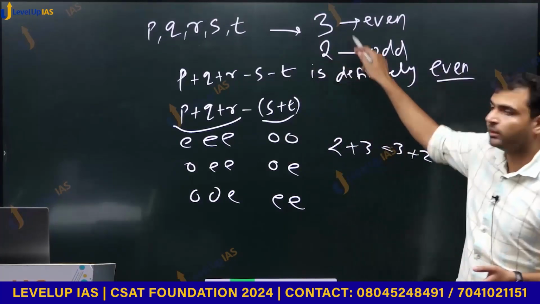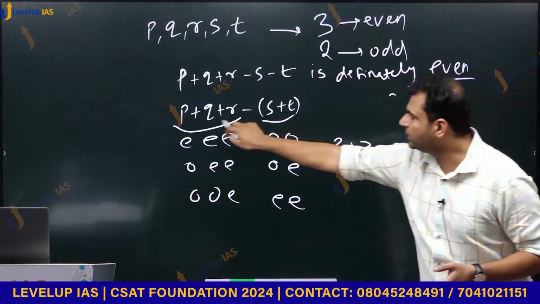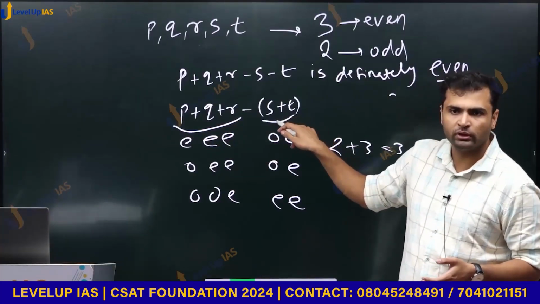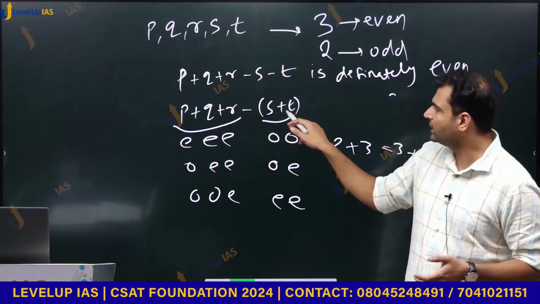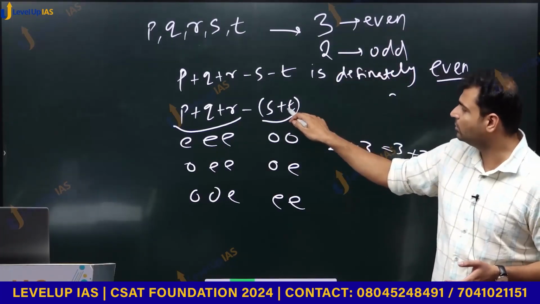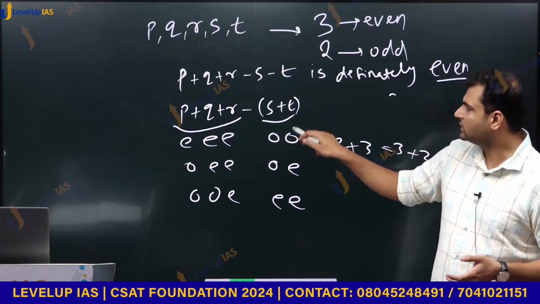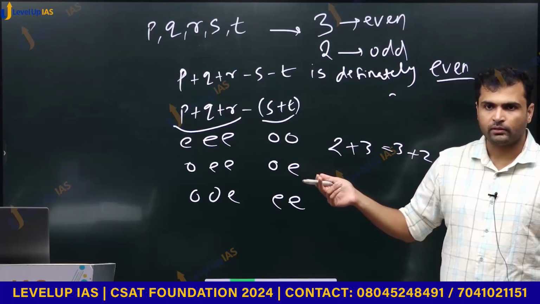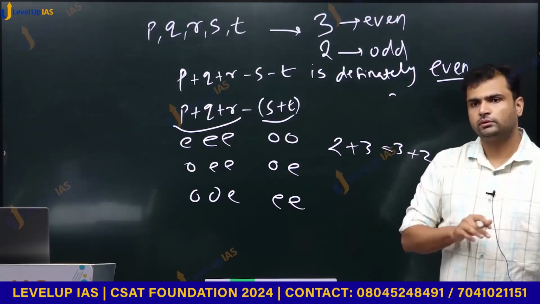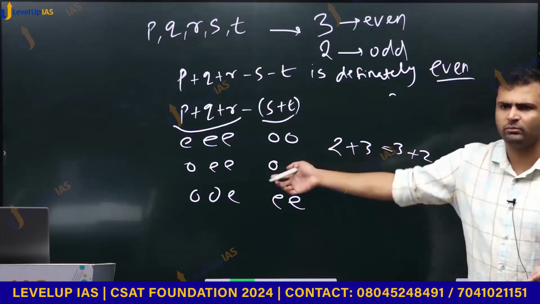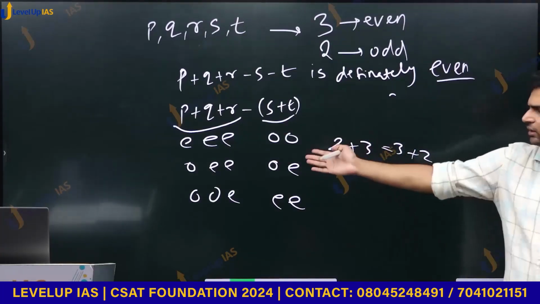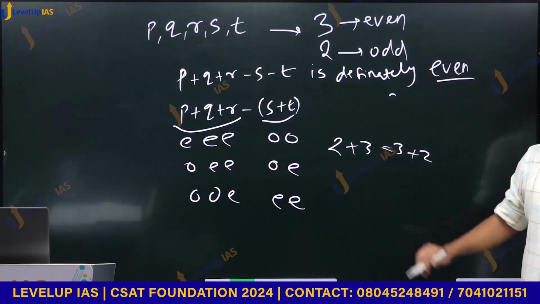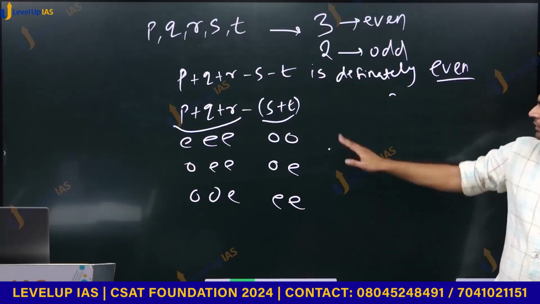First, we have 2 odd numbers and 3 even numbers, and we have 3 that are similar, coming with the same sign, and here in the bracket we have 2 numbers, they are similar. So we are saying the first case is both of these numbers are odd, the second case is one of them is odd, and the third case is none of them is odd. In addition, order is irrelevant, so any one of them is odd. When any one is odd, the other is even. So one odd number would be there. Now let us see what happens in these 3 cases.